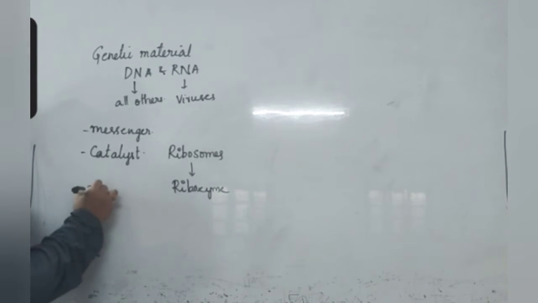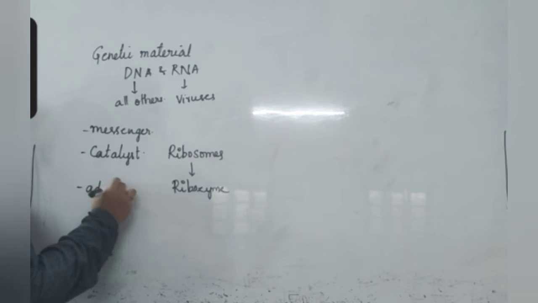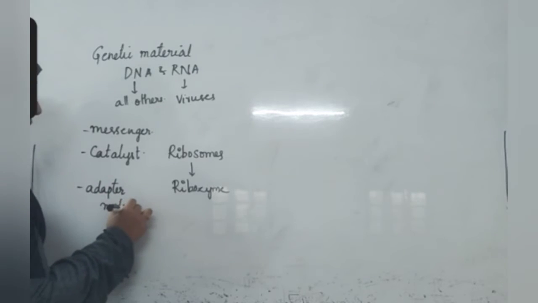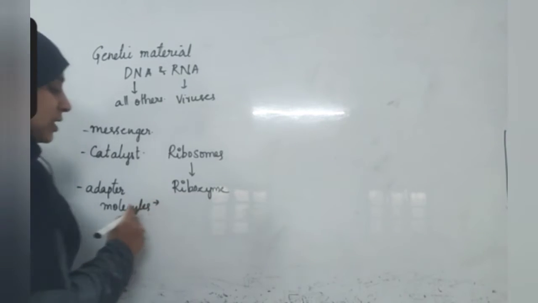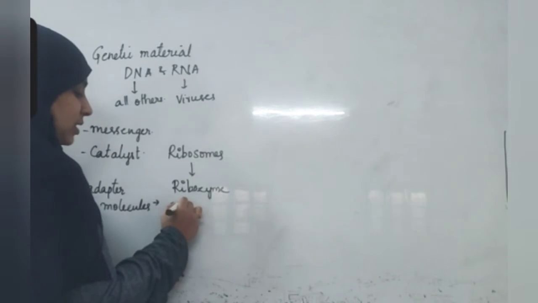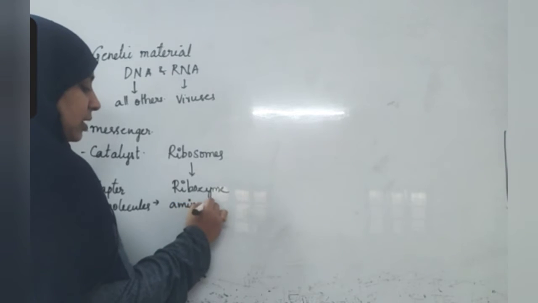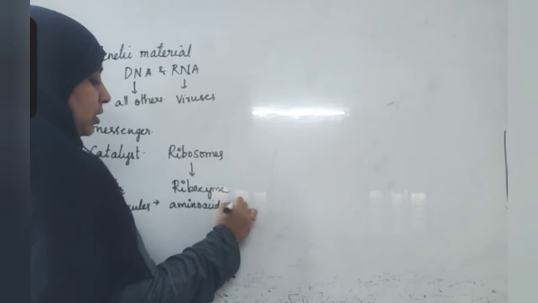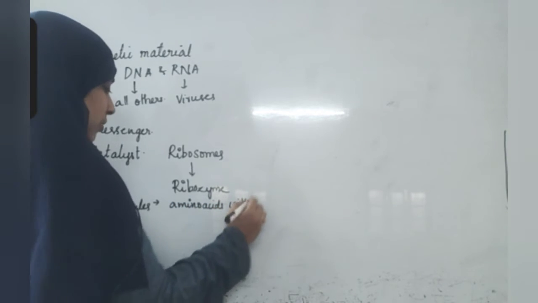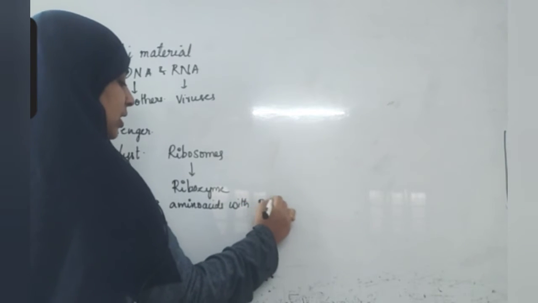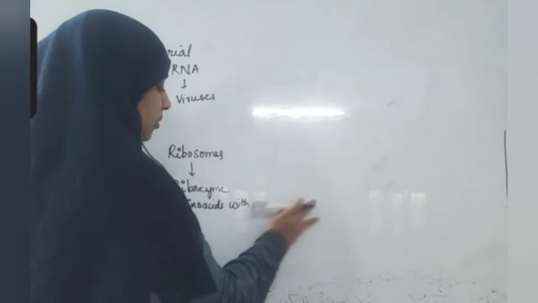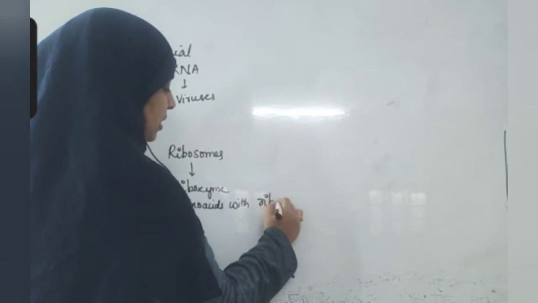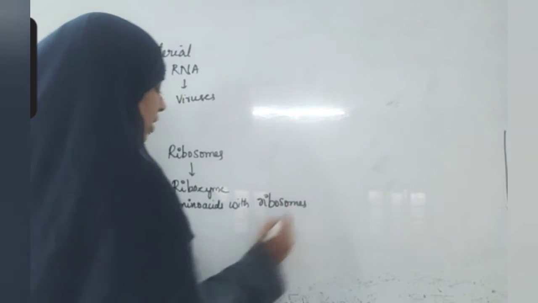It acts as an adapter molecule. Adapter molecule means which binds amino acids with ribosomes. Why?